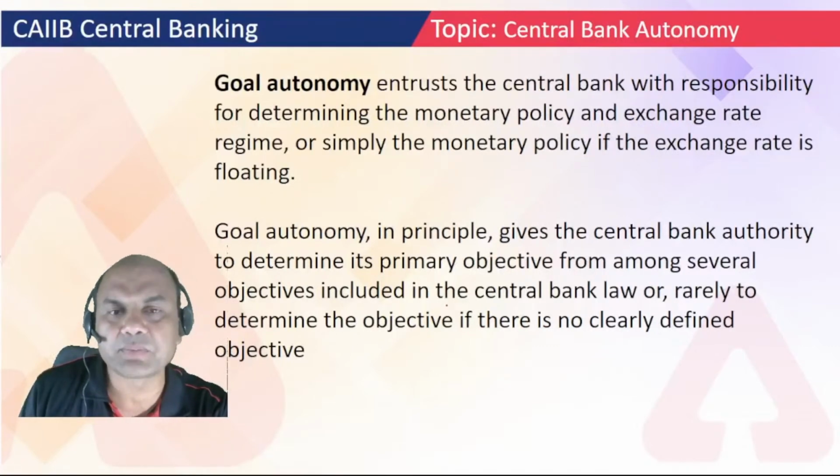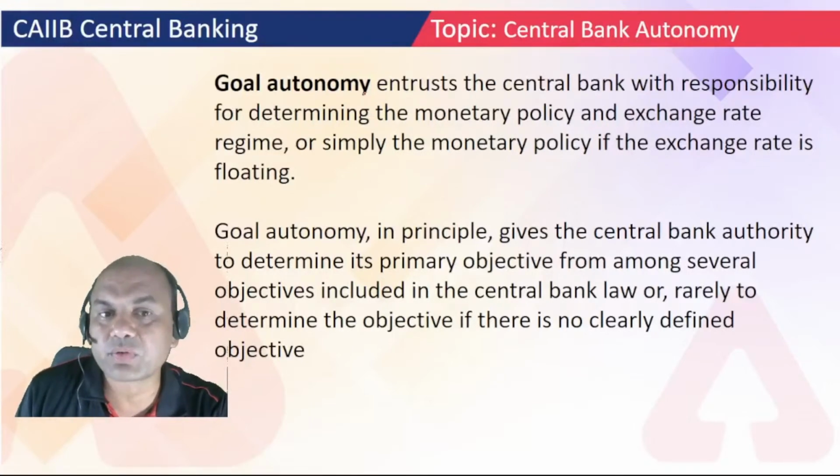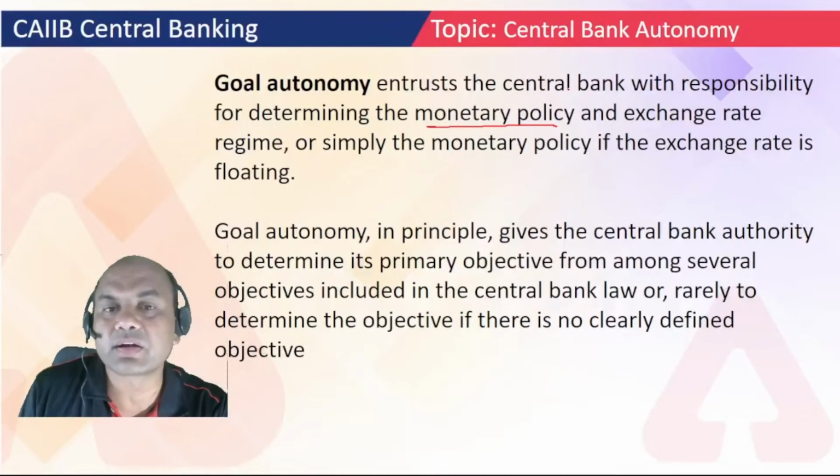So this is given in the preamble also of RBI. So what is goal autonomy? Goal autonomy entrusts the central bank with the responsibility for determining the monetary policy. So it has given the responsibility of executing and formulating the monetary policy and exchange rate regimes.